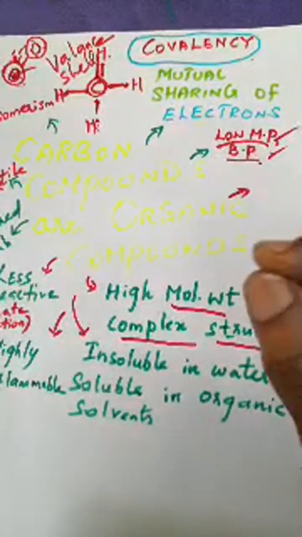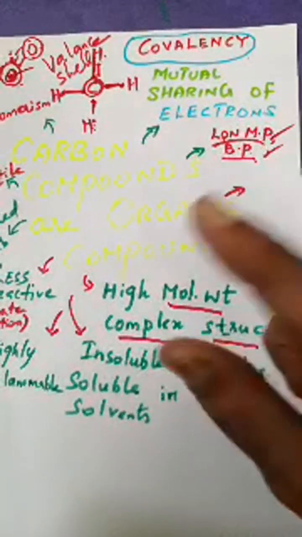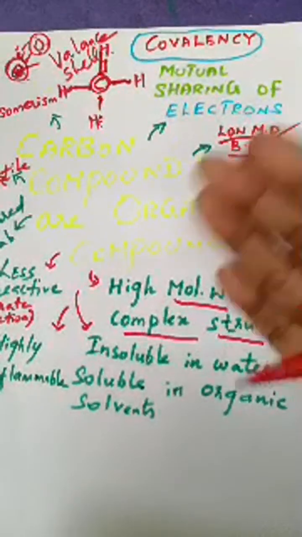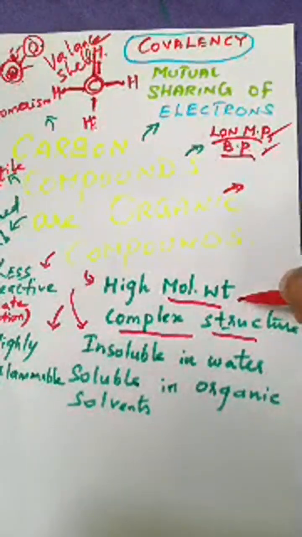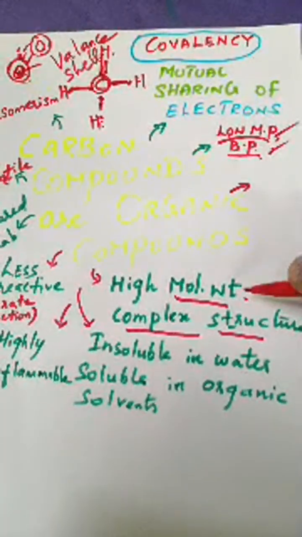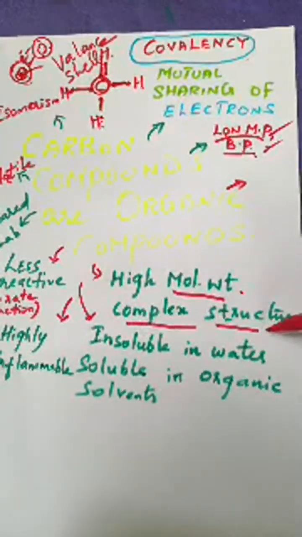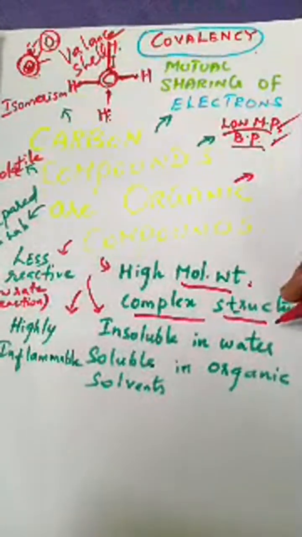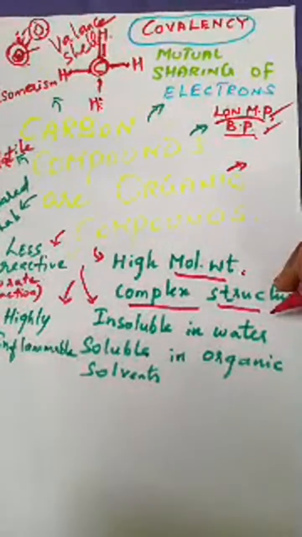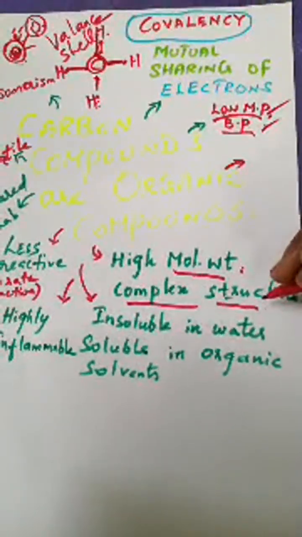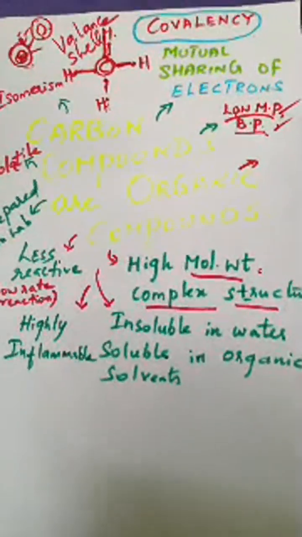When an atom combines with another atom, the weight increases and they form molecules. To form a complex structure they need a high molecular weight. Only then can they form complex structures like diamond and graphite. These are all complex organic compounds. In the upcoming session, we will be studying those structures.